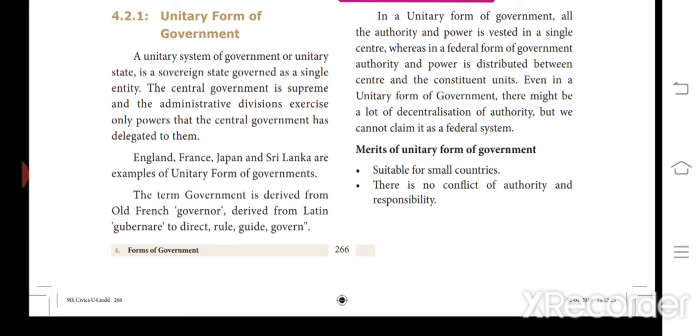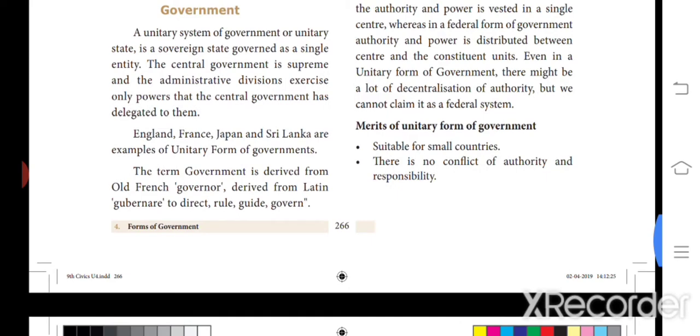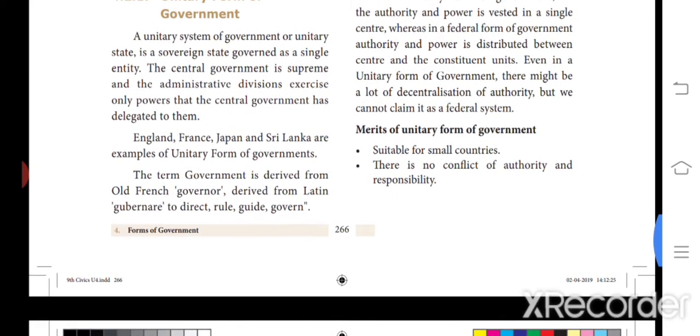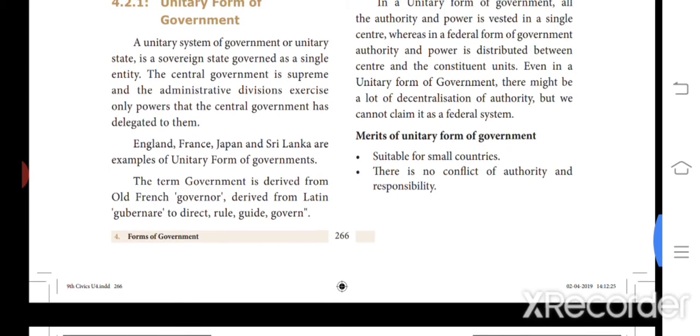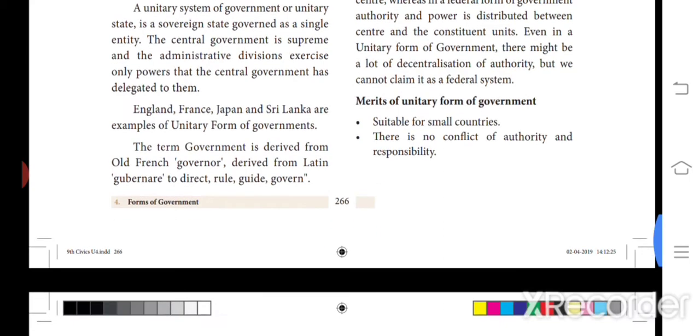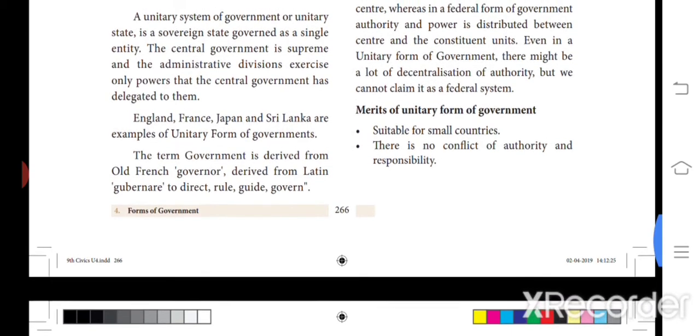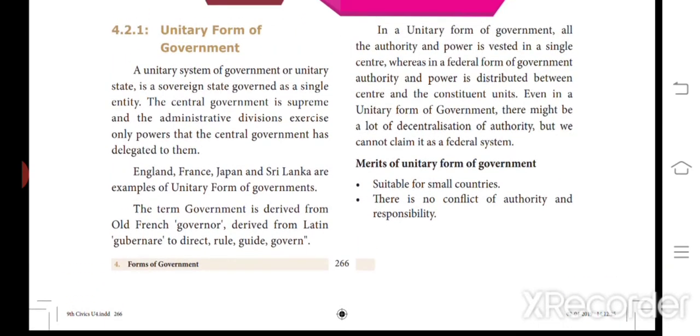No one else can interpret that. Some countries follow this unitary form of government, like England, France, Japan and Sri Lanka. In these countries only one central government is there, and the country is not divided. In our country, we have one central power and we also have state power. Each and every state also has power, but in these countries only the single government, that means single power, proceeds.